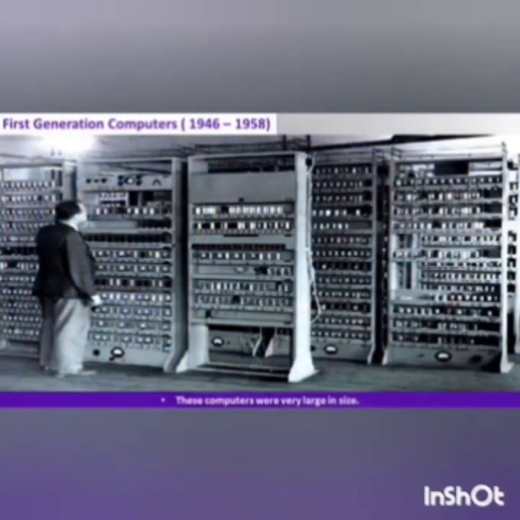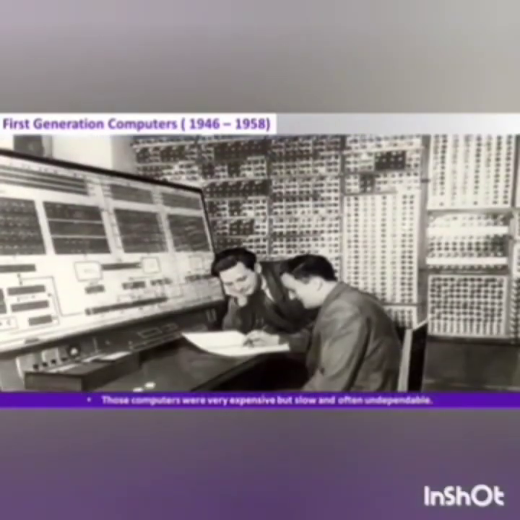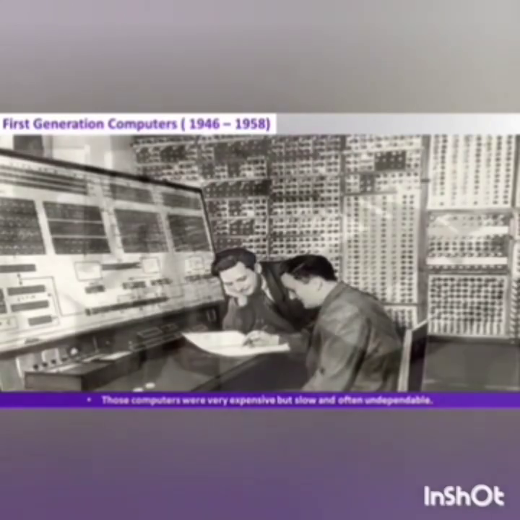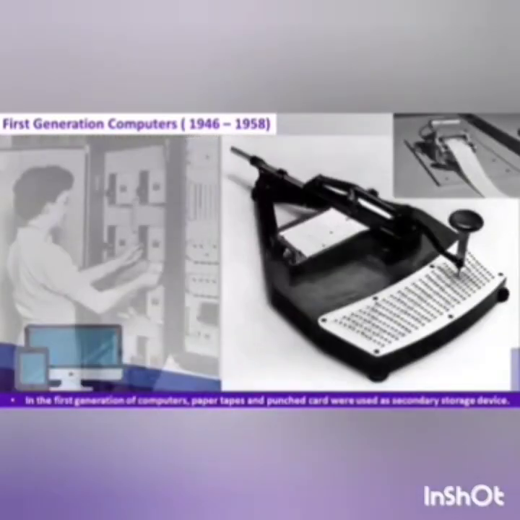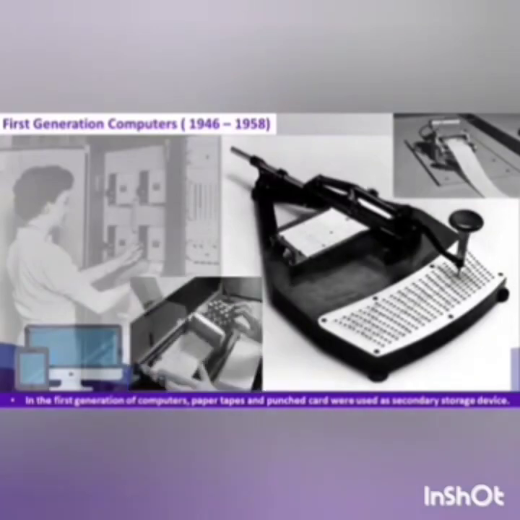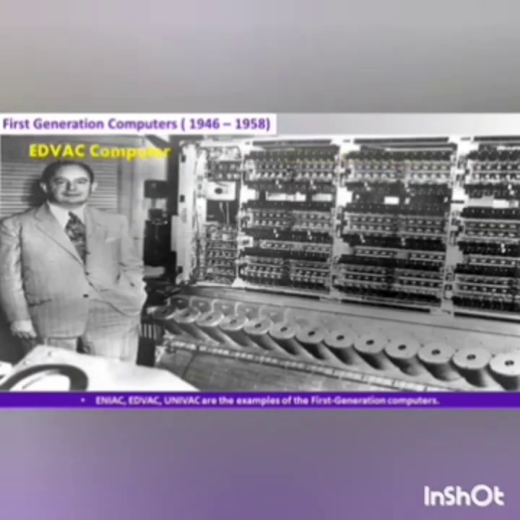These computers were very large in size. They were very expensive, slow, and often undependable. In the first generation of computers, paper tapes and punch cards were used as secondary storage devices. ENIAC, EDVAC, and UNIVAC are examples of first generation computers.